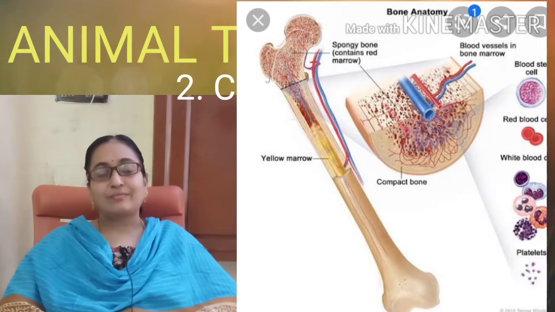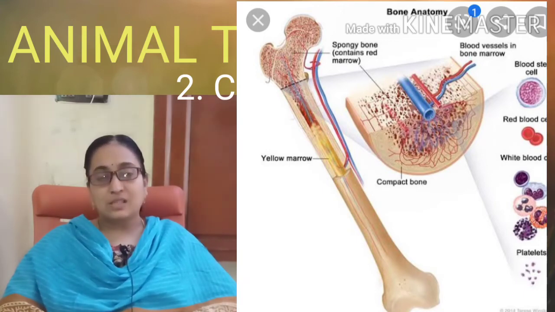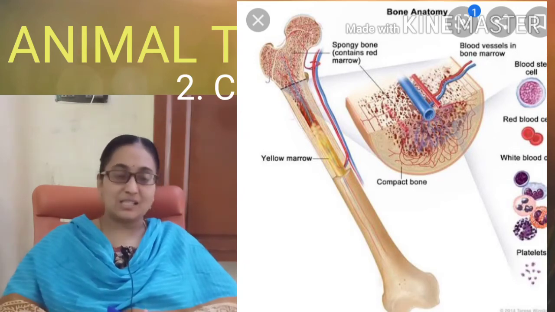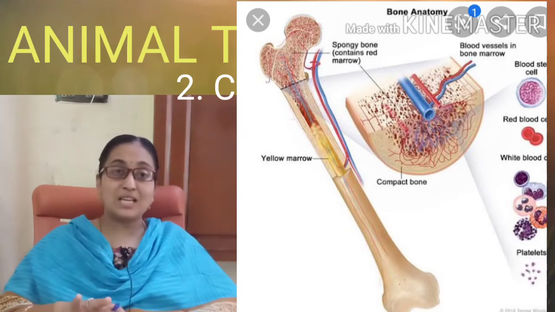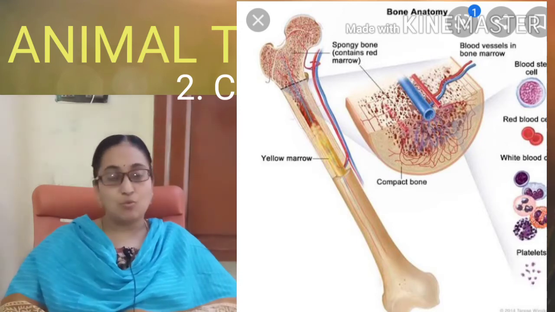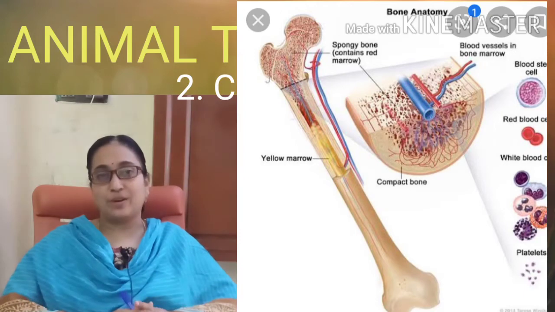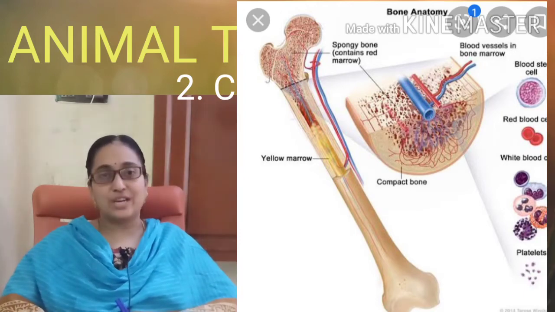Sometimes the cartilages are replaced by the bones. That process is called ossification.